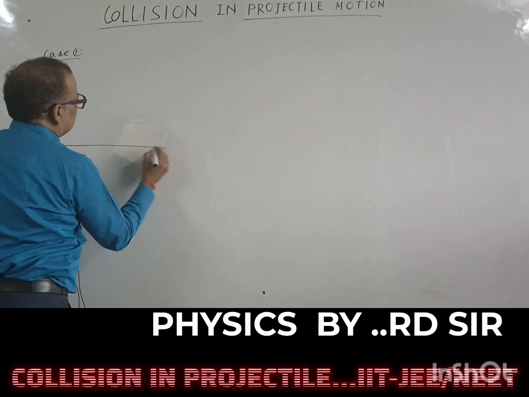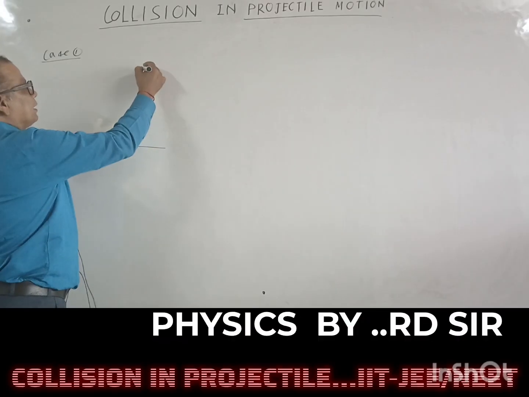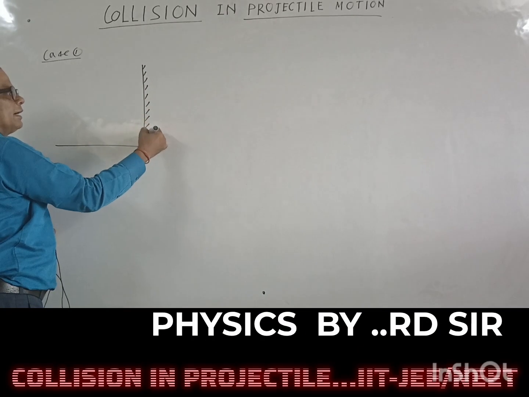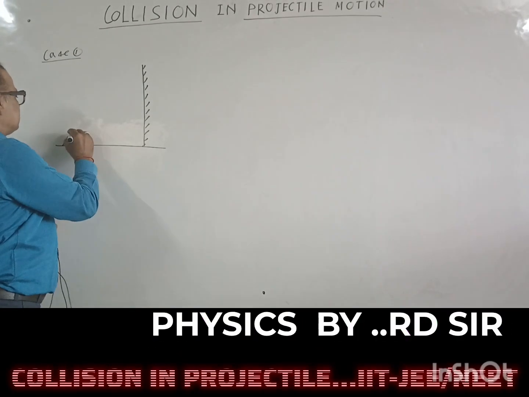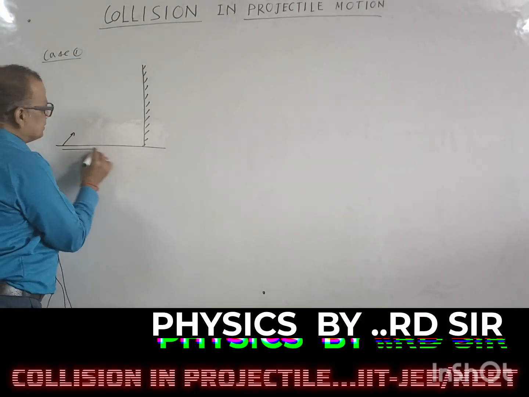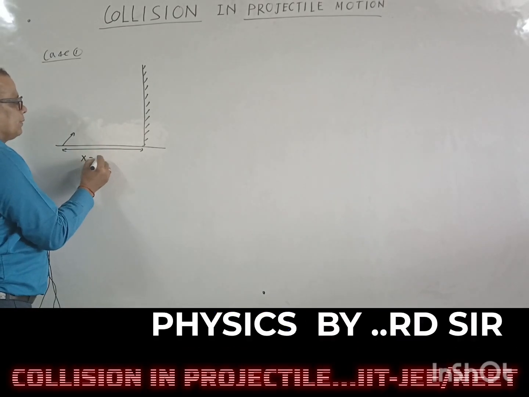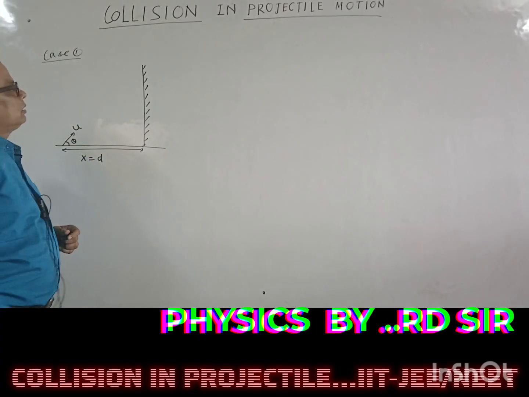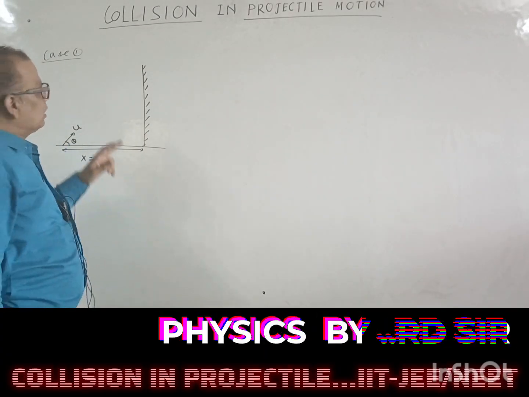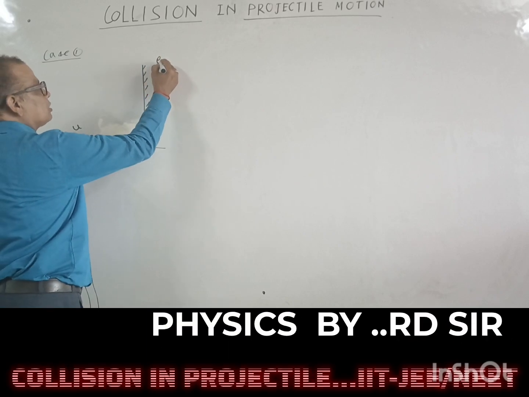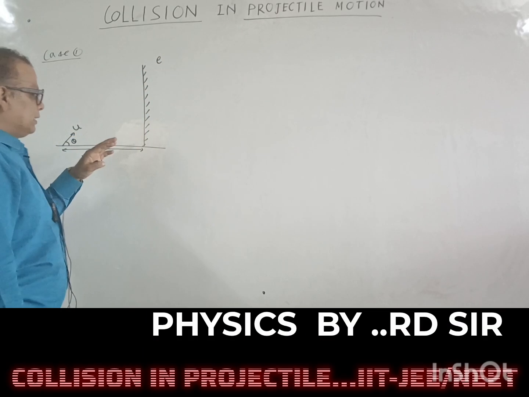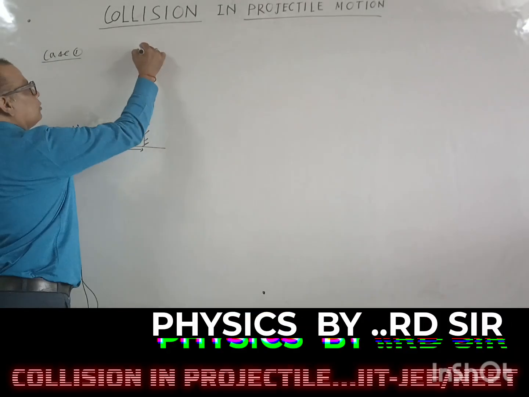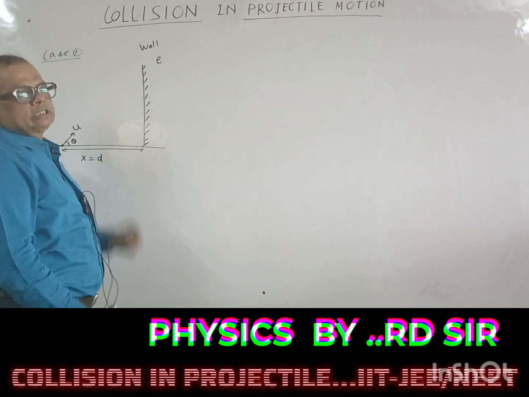Let there be a horizontal ground and a vertical wall of sufficient height. Okay, and a particle is projected from some distance x or d, it is given, with a certain angle theta with initial speed u. Okay, this wall is inelastic and the coefficient of restitution for this wall is e. Okay, I am letting there be an inelastic collision between the wall and the particle. Okay, this is the wall, coefficient of restitution is e.